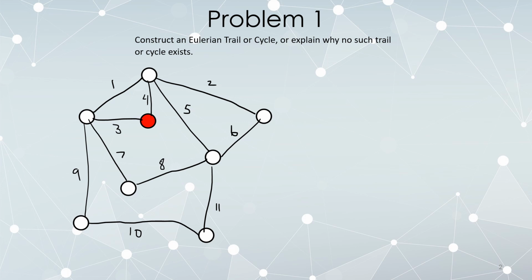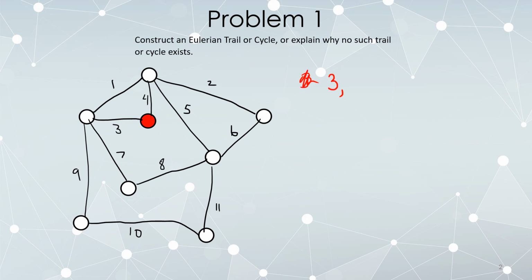We're going to start here. And we ask, I have two edges connected to where I am. Are they bridges? If I was to delete this edge, it would not make the graph disconnected. So this is not a bridge. If I was to delete this edge, the graph would not be disconnected. So this is also not a bridge. So edge 3 and edge 4, the only edges I can follow, neither of them are bridges. So to construct an Eulerian cycle, I could take either one, but with this modification, we take the one with the lowest number. So we're going to start by following edge 3.